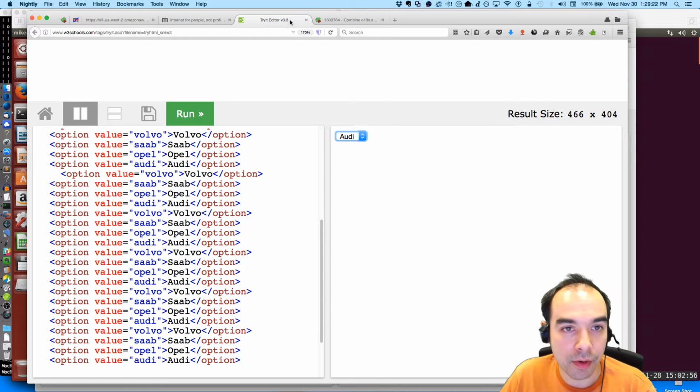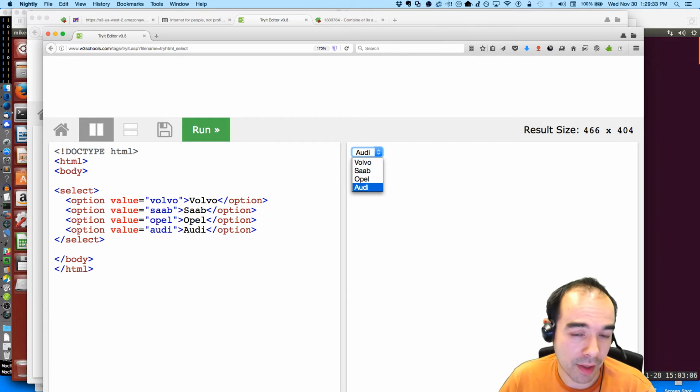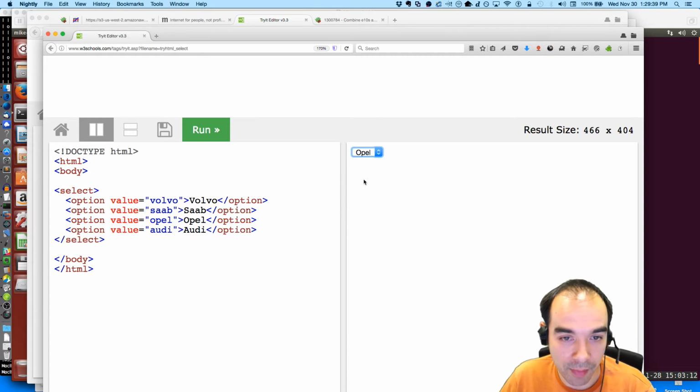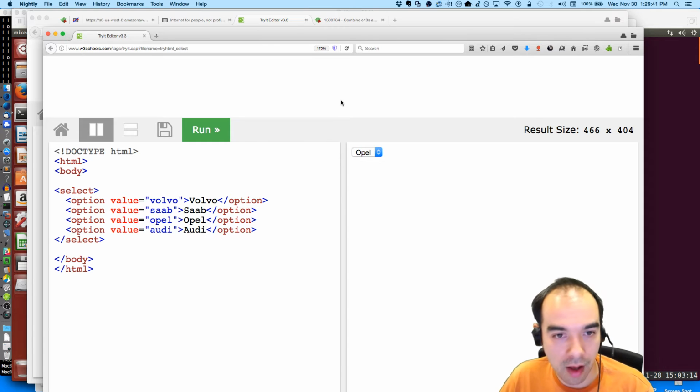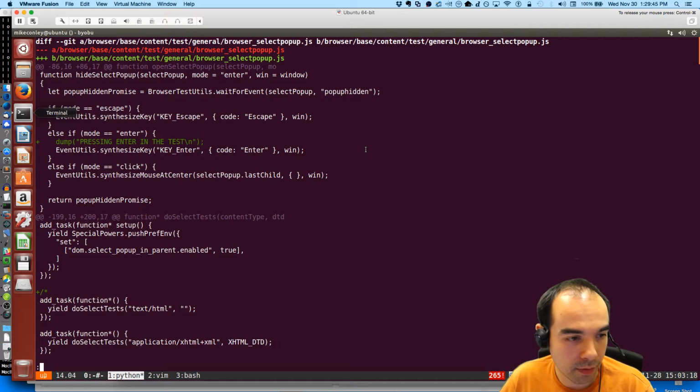But in non-E10S mode, if I cursor up and down, we do update it. And I don't think we're supposed to. I think that's an old bug where we're not supposed to be updating the select as the user cursors through all of those, but only once they've made a selection.